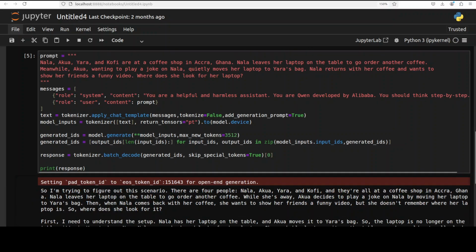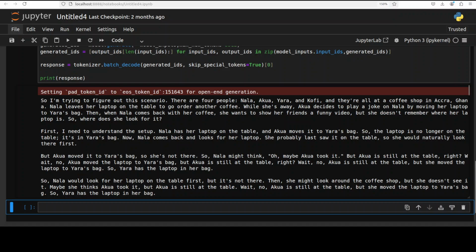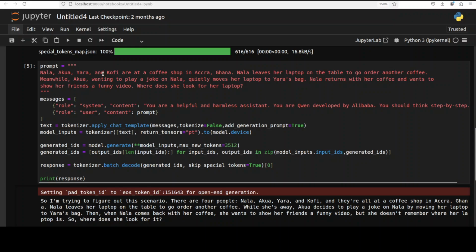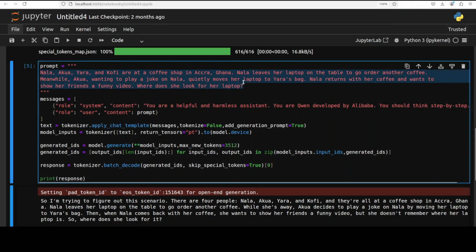And there you go, it has come back with the answer. If I quickly go through it, all the reasoning is there. It is saying, "So Nala would look for her laptop on the table first, but if it is not there, then she might look around the coffee shop, but she doesn't see it. Maybe she thinks Aqua took it, but Aqua is still at the table. Wait, no, Aqua is still at the table, but she moved the laptop. So Yara has the laptop in her bag." Good reasoning, I would say. Not bad at all. Okay, let's try out a multilingual one.